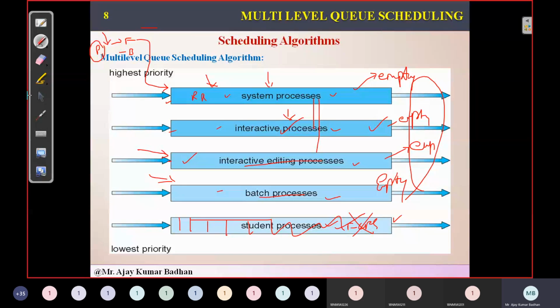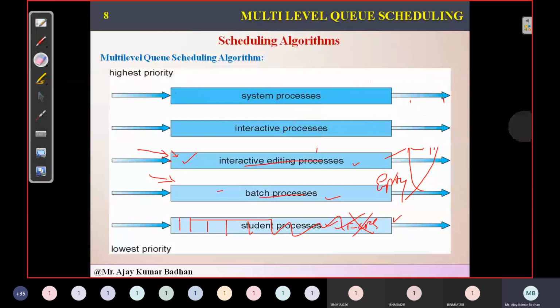Even if the dull student is able to score good marks, still I am giving a stamp that she is a dull student. I am discriminating. So that thing happens here. Even if the process may require higher priority, we have allocated it to the lowest priority, so it has to go there. That is the drawback of this multi-level queue scheduling algorithm.